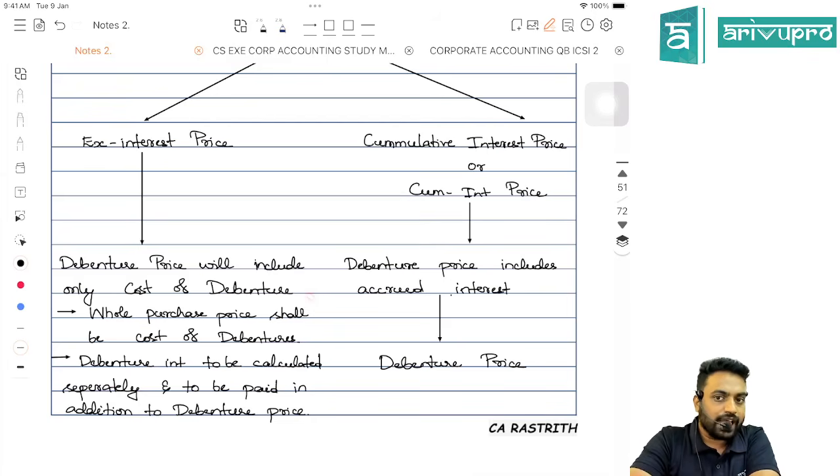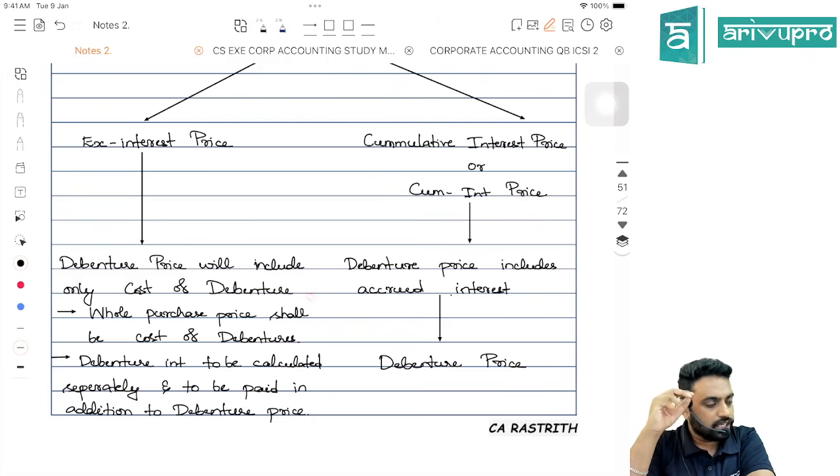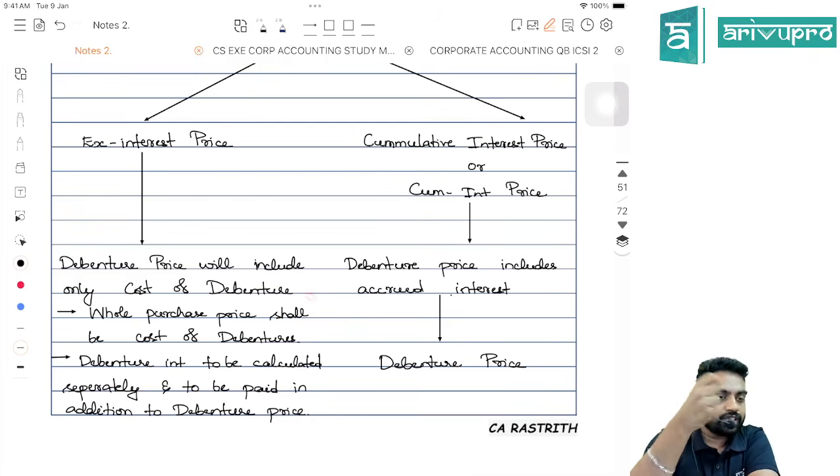Now, we have to calculate interest for accrued interest only, that is November, December, January, February, March, for 5 months. We'll compute the interest for 5 months and reduce it from whatever we paid. Let's say for 5 months interest came to 7 rupees. Now, we reduce it from 111 so that we get 104 and 7. 104 will be cost of debenture, 7 will be interest.